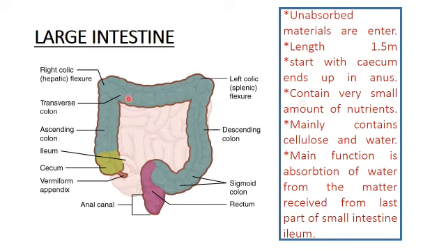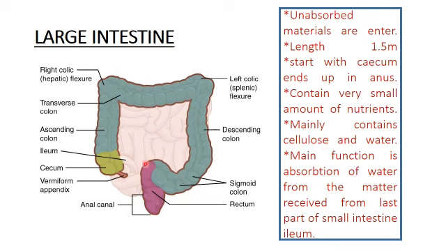And the matter that enters the large intestine contains a small amount of nutrition. Why? Because all the nutrients are absorbed in the structures called villi in the small intestine. And the matter that enters the large intestine consists of cellulose and water, because cellulose is not digested by the human body.